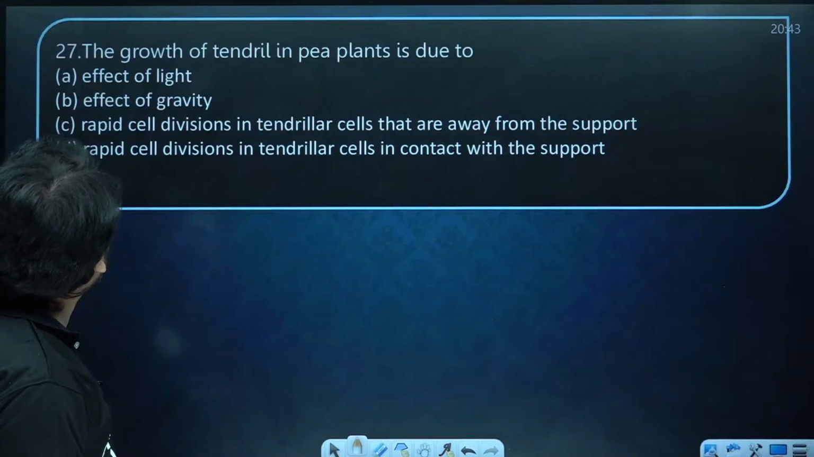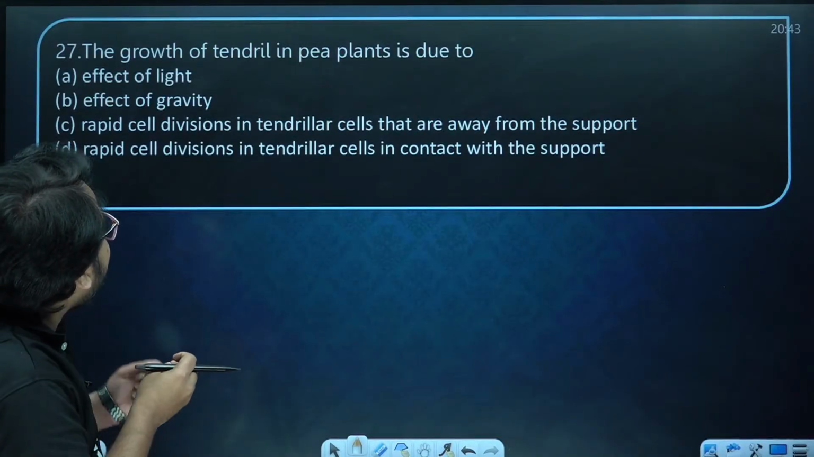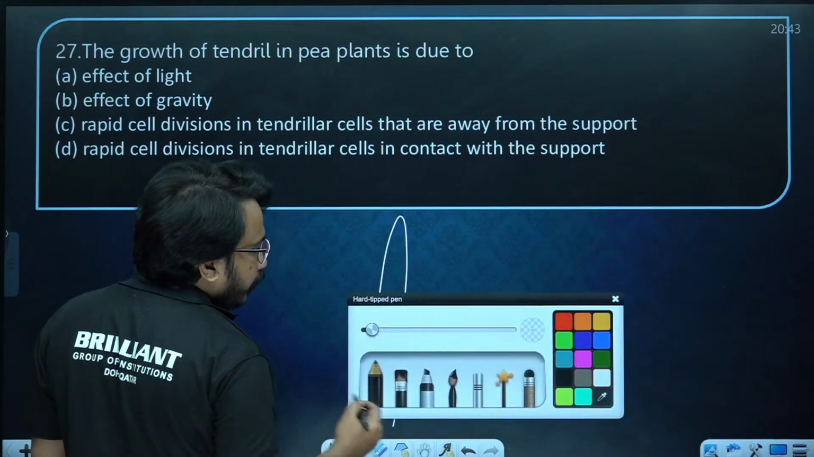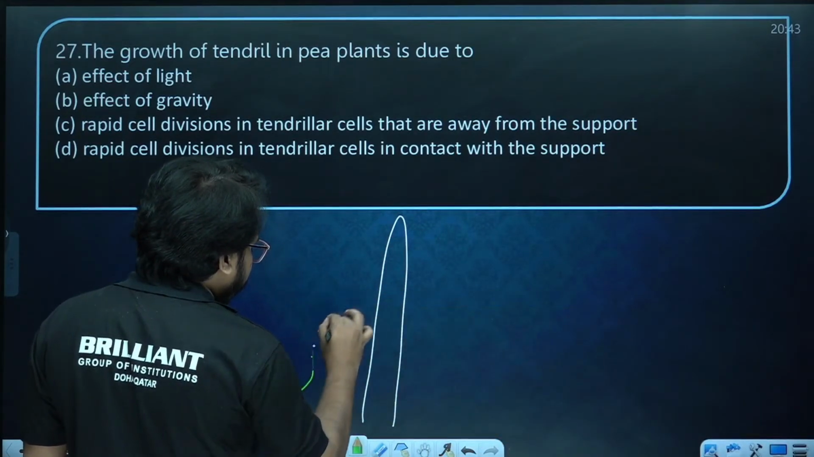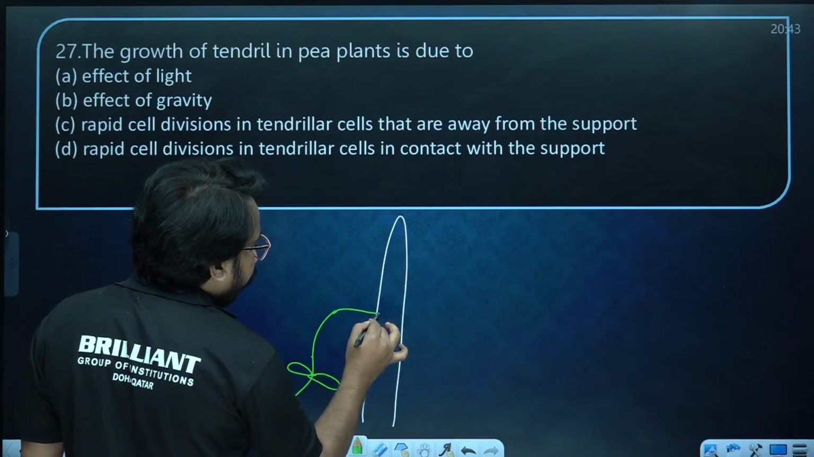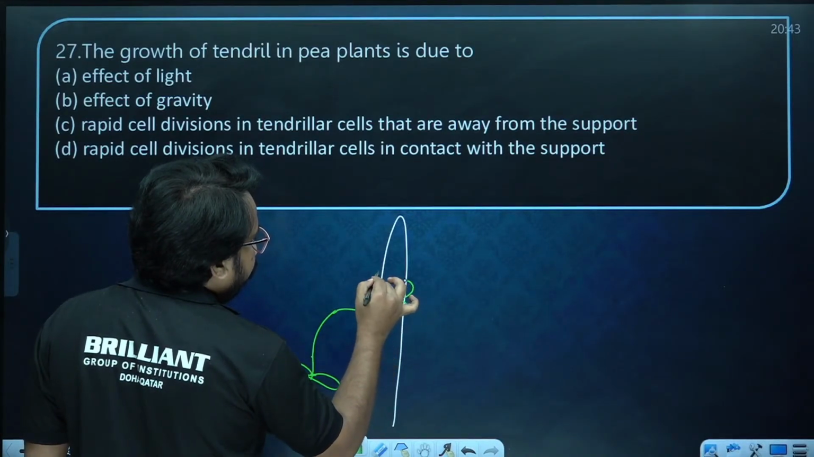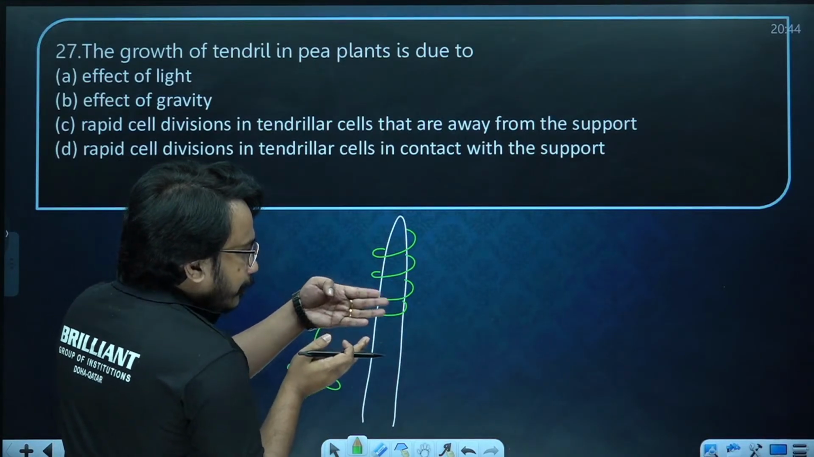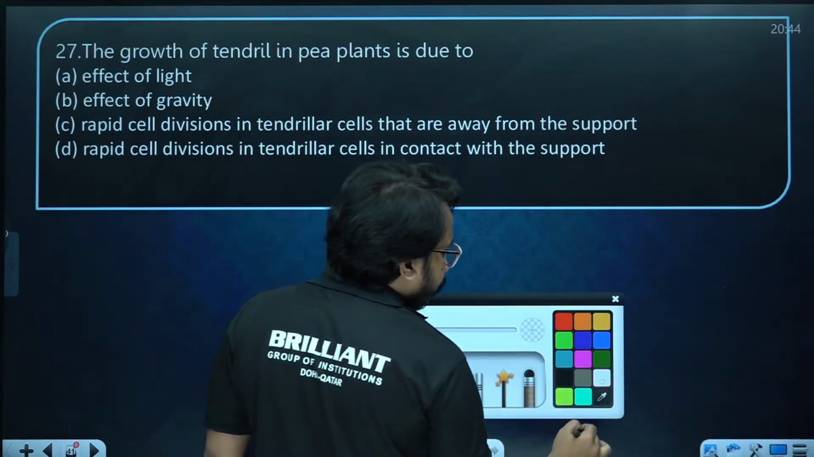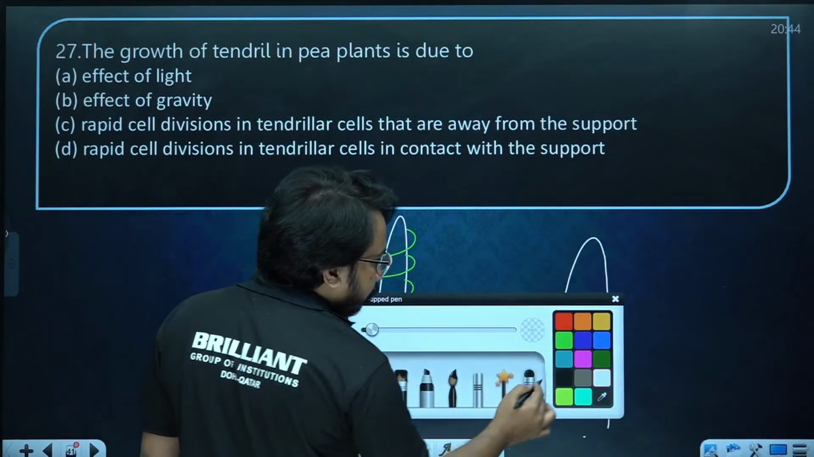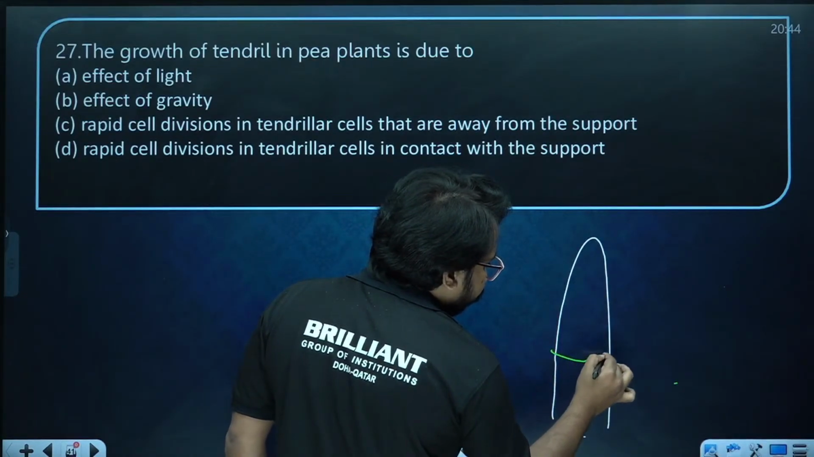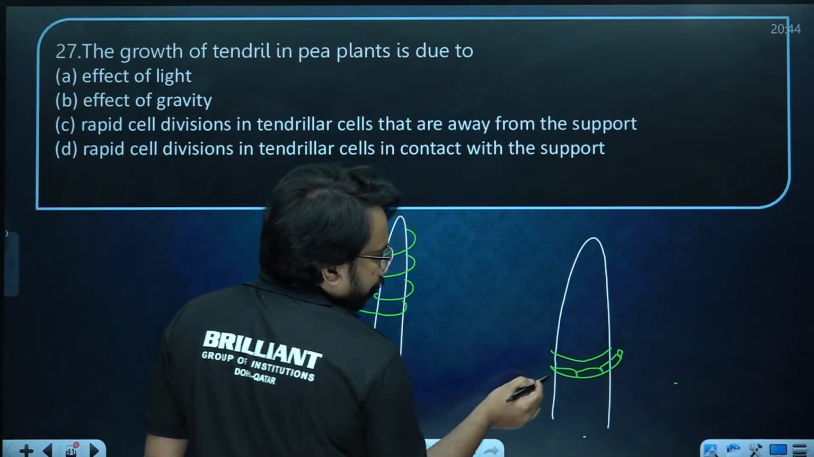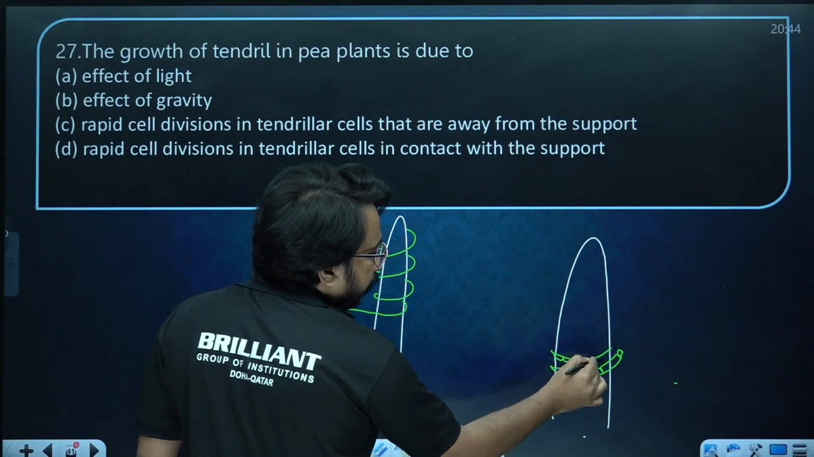Now next question. The growth of a tendril in a pea plant is due to. You should understand, when pea plants are growing and they get something to stick on, they start growing around it. How do they start growing around it? You should understand the touching area. The cells in the touching area will not grow, but the opposite cells will start elongating. So in this area the cells will be normal, the touching area.